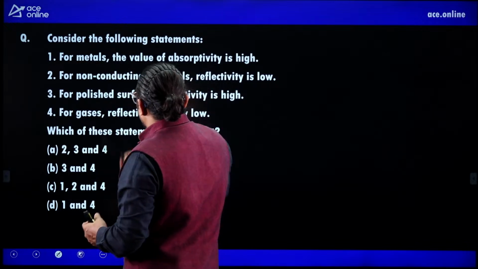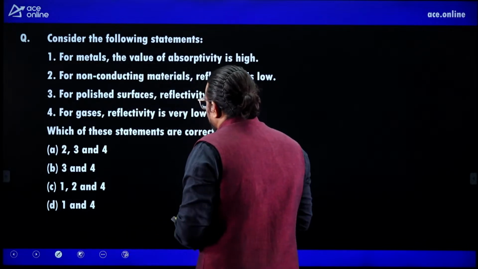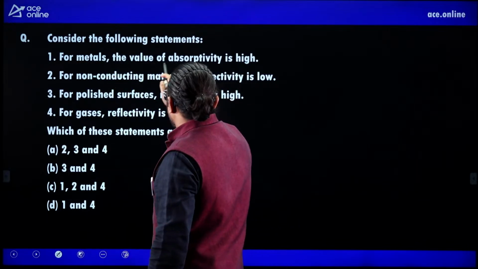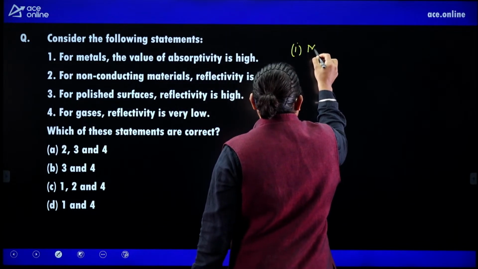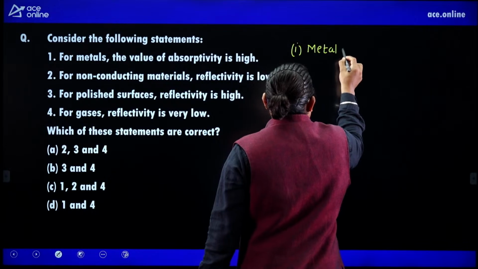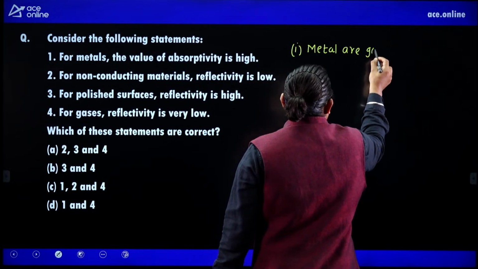Consider the following statements. First one: for metal the value of absorptivity is high. Please listen carefully. Metals are good reflectors.